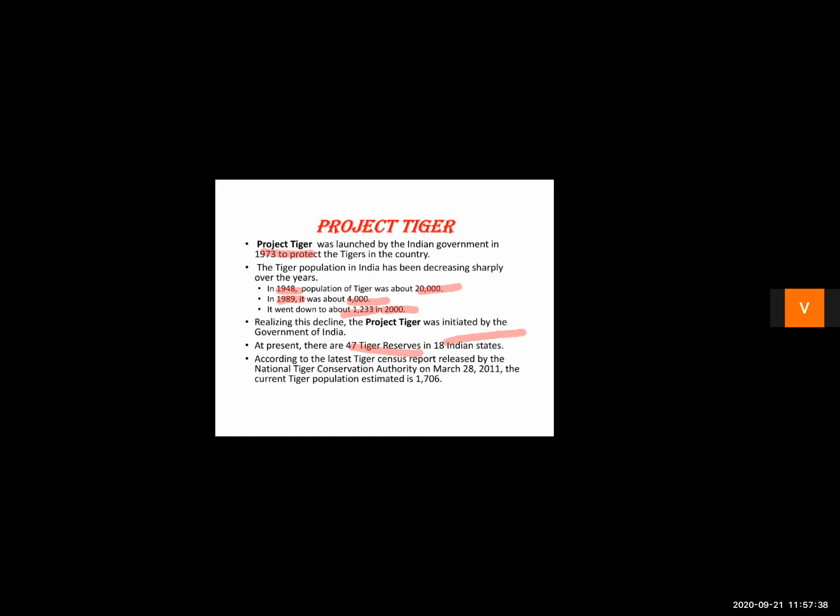And finally, the population of tigers increased to 1,706, as reported in the year 2011. So Project Tiger is a very good initiative by the Government of India to protect the tigers in our country.